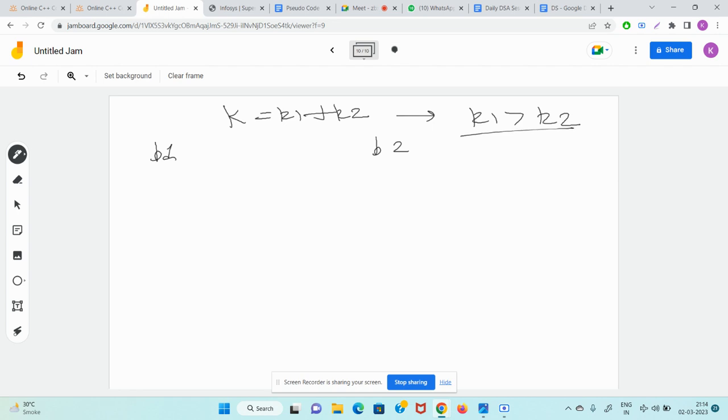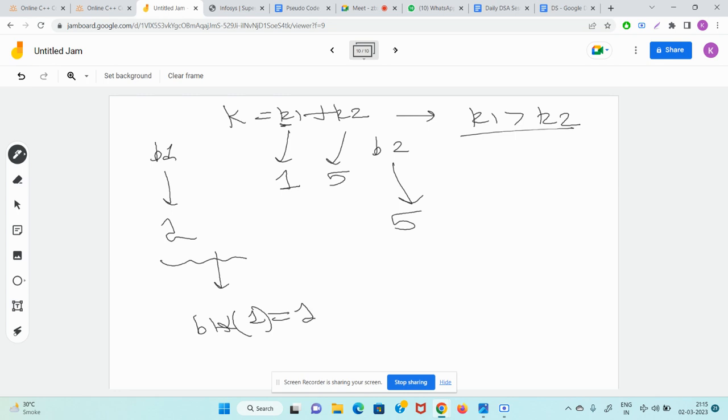Say k1 was, how to explain you, man. Say b1 is 1. Say this is 5. Clear? Say k1 is 1 and k2 is 5. Now I will try to multiply the smaller k1 with this and see what the result is. Guys, what is the result for this index? b1 into k1 square, k1 is 1. 1 square minus 1 plus 1. So this comes out as 1, right?